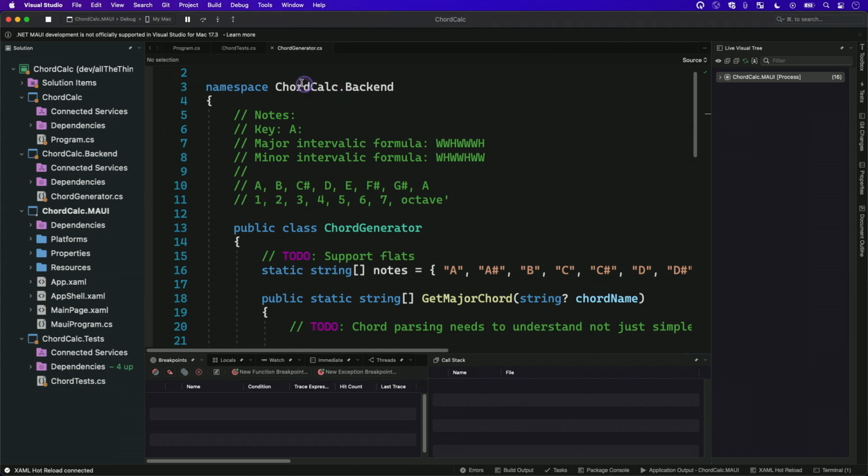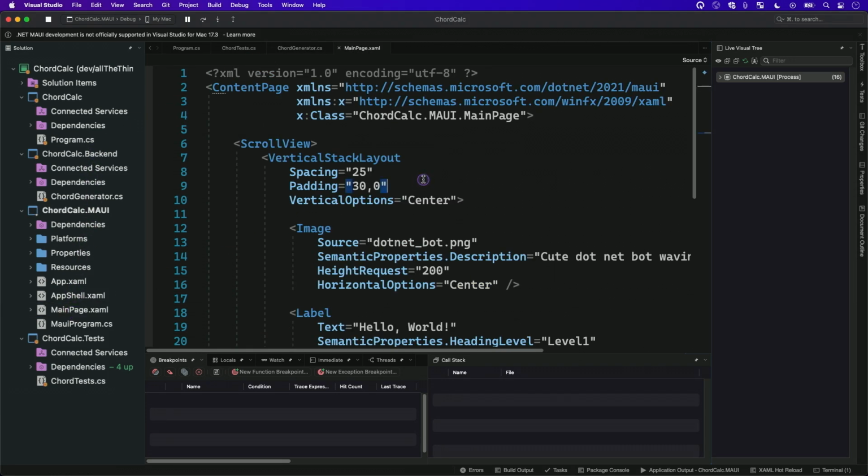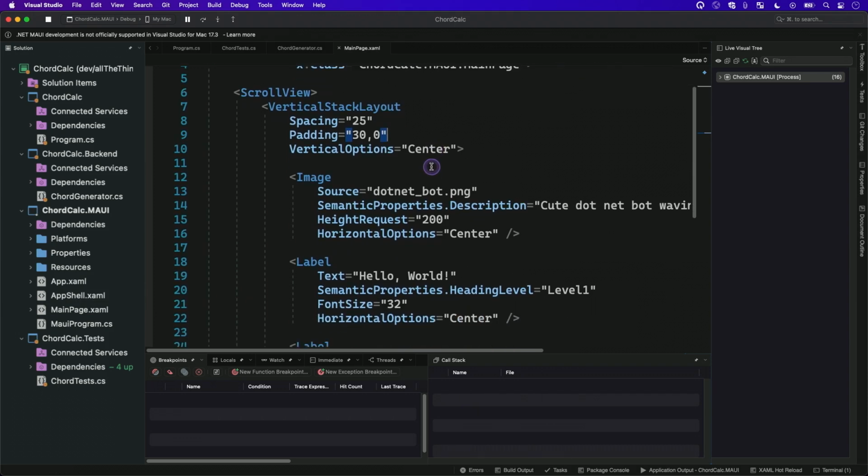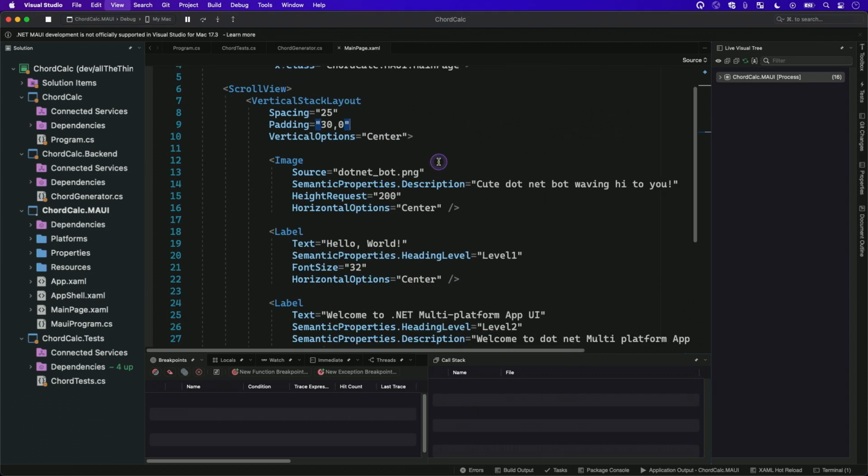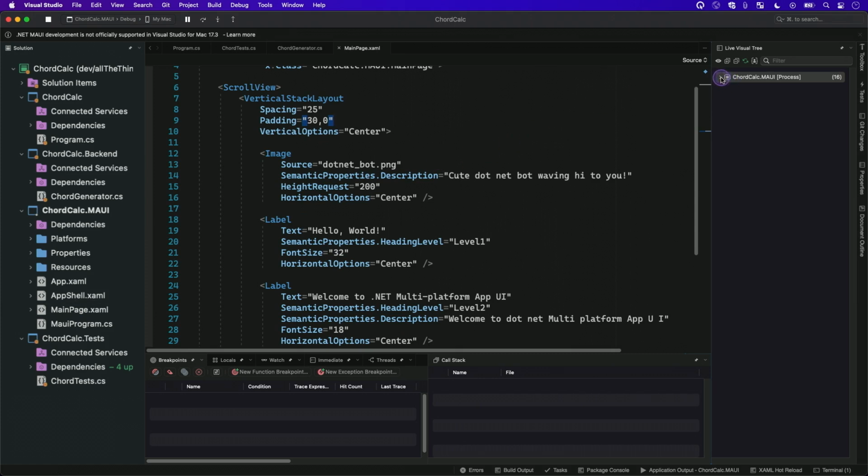If I switch back here to this application, we're going to open up mainpage.xaml, and here's the markup for my page. They've got a live visual tree here that gives you a representation of the structure of the UI components running in the application.